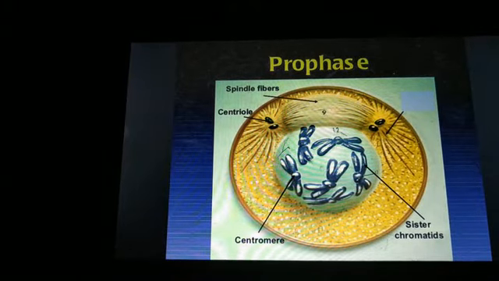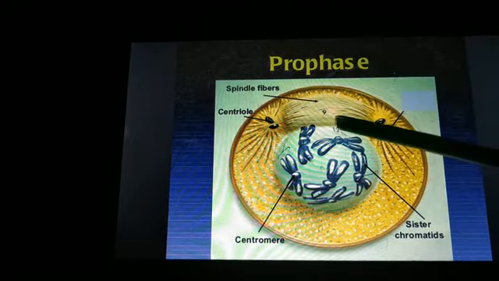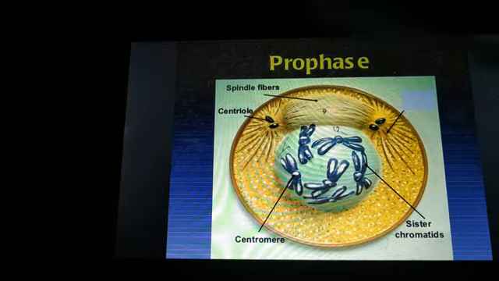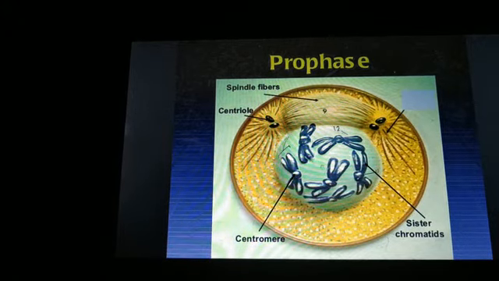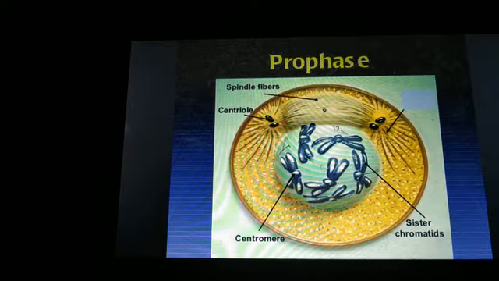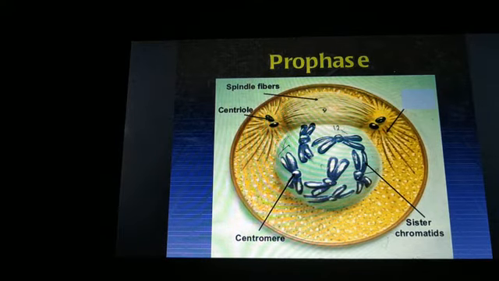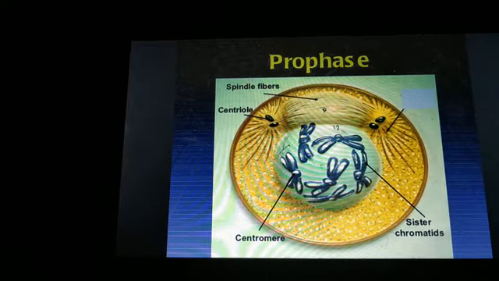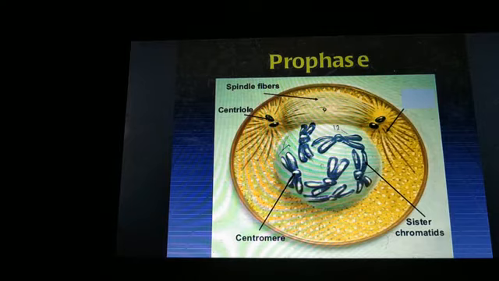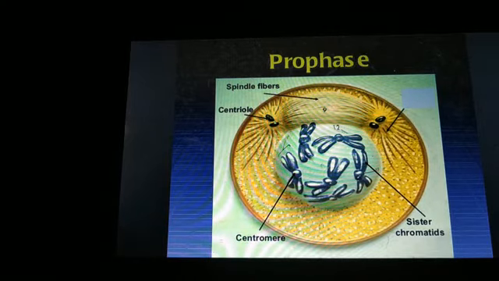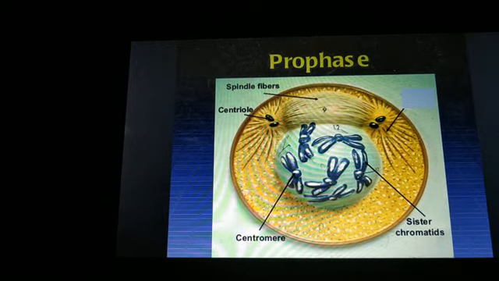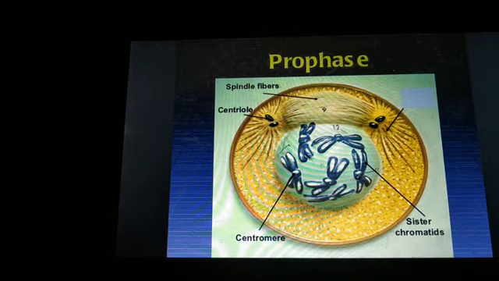In the beginning of prophase, the nuclear membrane dissociates, or disappears. Then the nucleolus also disappears, and other organelles like endoplasmic reticulum and Golgi all start disappearing in prophase. Next, we have studied that the chromatin fibers get condensed to form chromosomes.